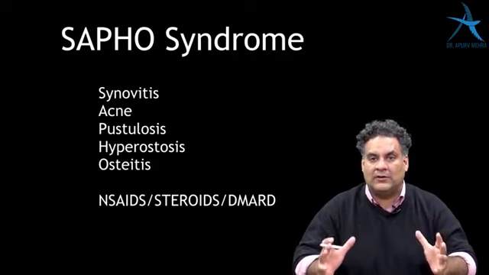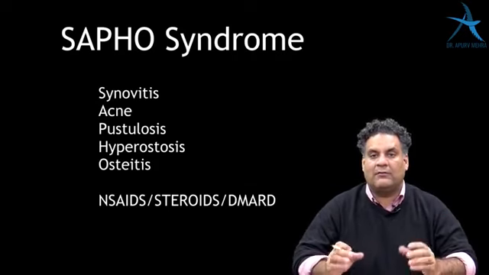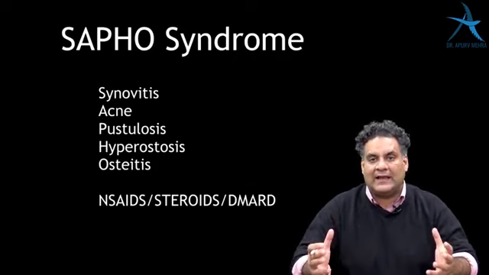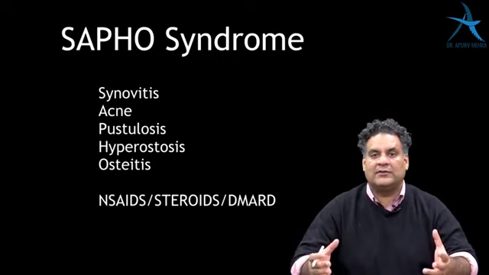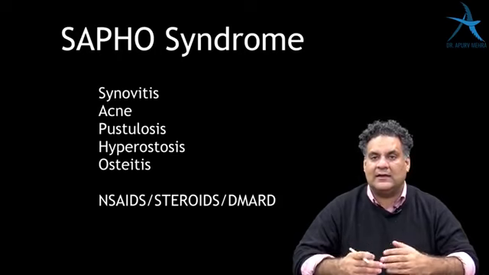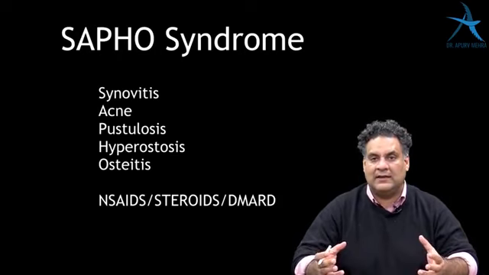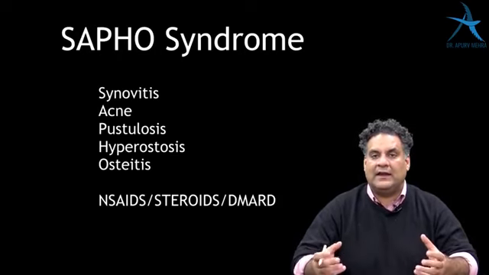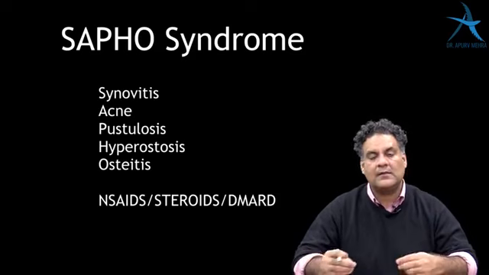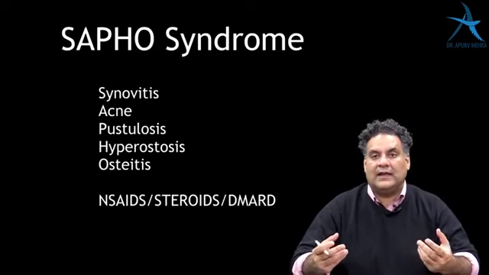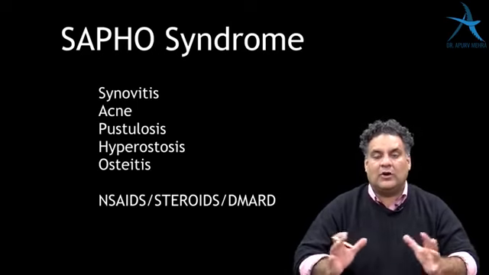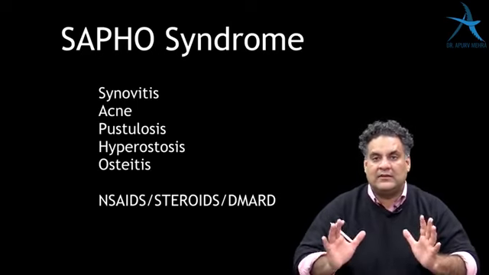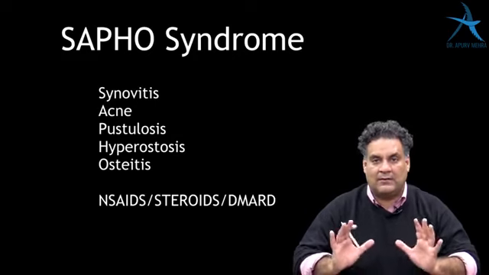It's actually an autoimmune disorder, and it's a short form of synovitis, acne, pustulosis, hyperostosis, and osteitis, and hence it's an autoimmune disorder. So the treatment is disease-modifying anti-rheumatoid drug or NSAIDs or steroids. So when they talk about multifocal osteomyelitis, your answer should be SAPHO syndrome as number 1.